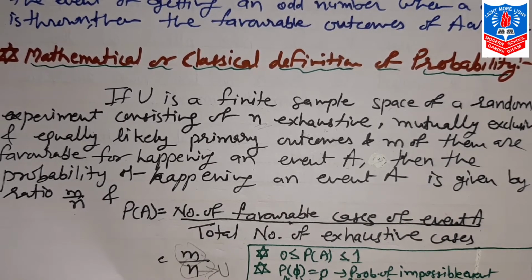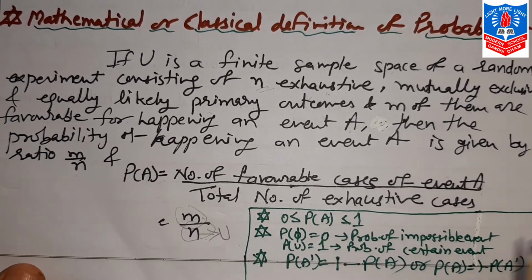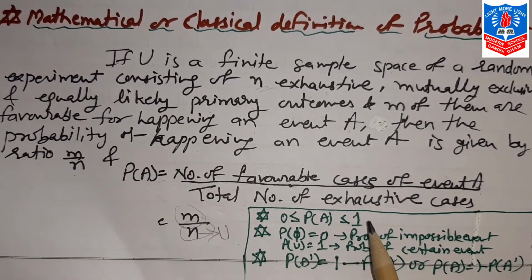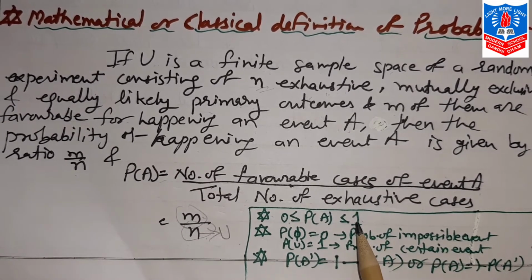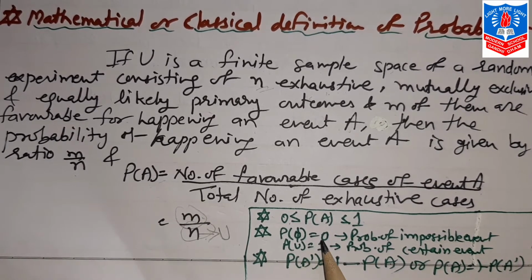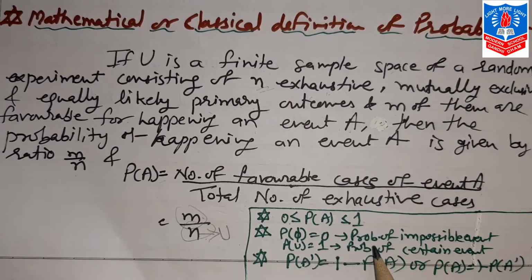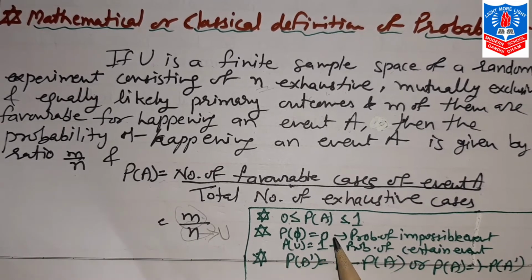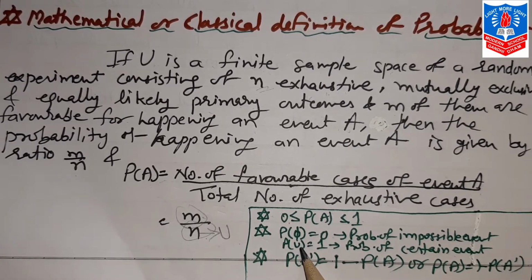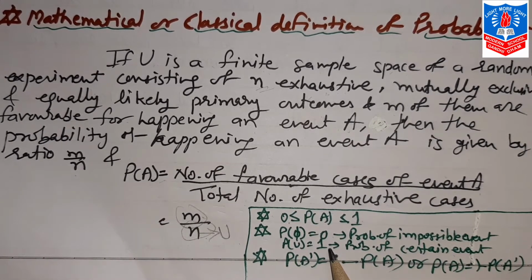Now remember a few things. Probability always lies between 0 and 1. Probability is 0 when it is an impossible event, that time the probability of that event will be 0, while for a certain event the probability is always 1. Secondly, an impossible event is the null set, and its probability will be 0, while the probability of a certain event, that is probability of U, is always 1.